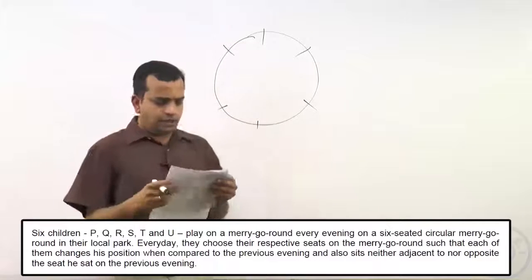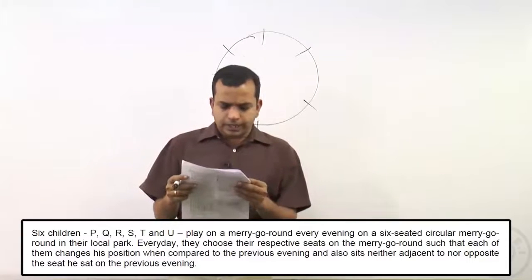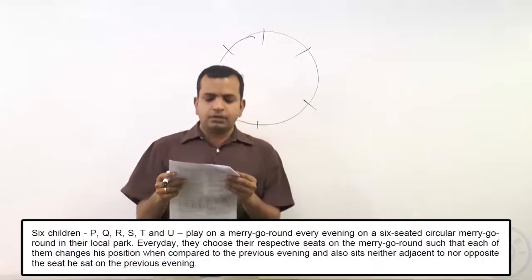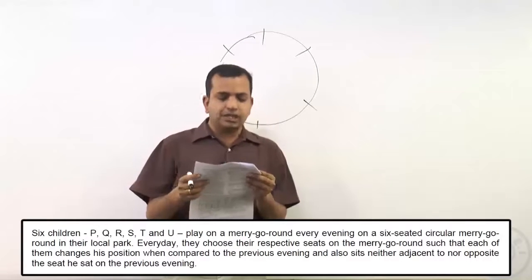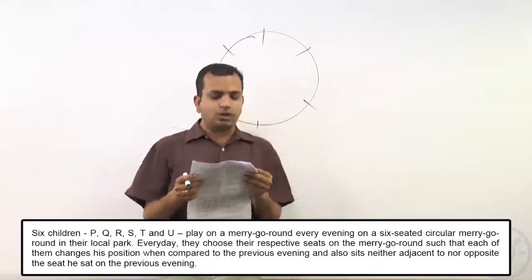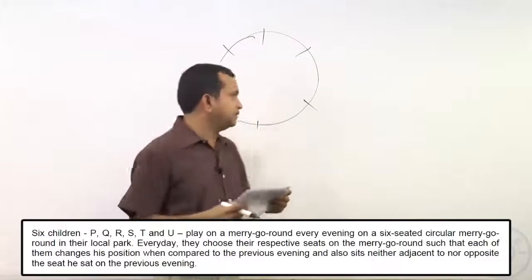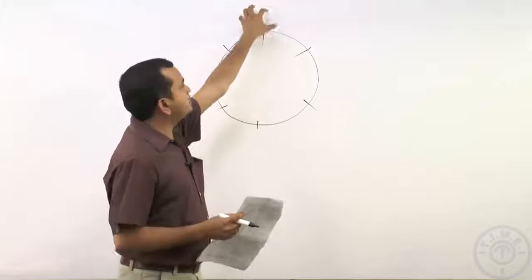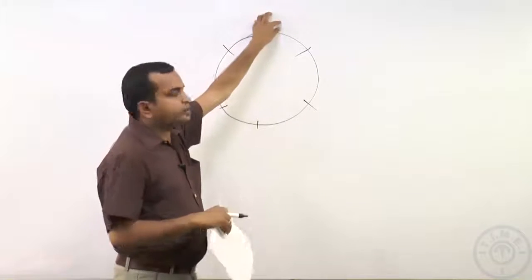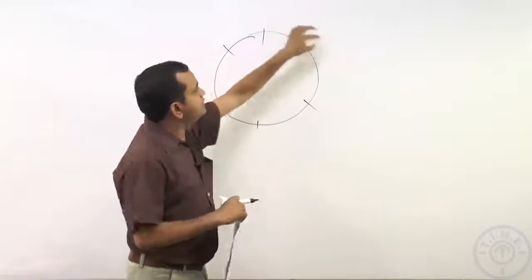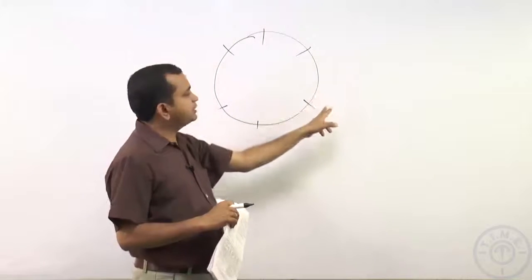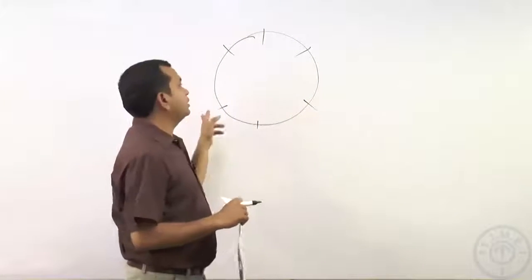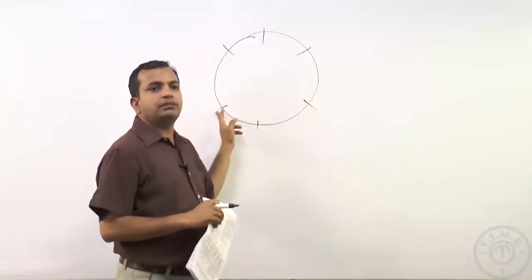6 seats on this merry-go-round, and every day they choose their respective seats such that each of them changes his position when compared to the previous evening, and also sits neither adjacent to nor opposite the seat that he sat the previous evening. Which means if, let us say, yesterday a person sat here, today he will not sit adjacent to or opposite the seat that he sat here, which means he will either sit here or here, the only 2 places that will be available for him.